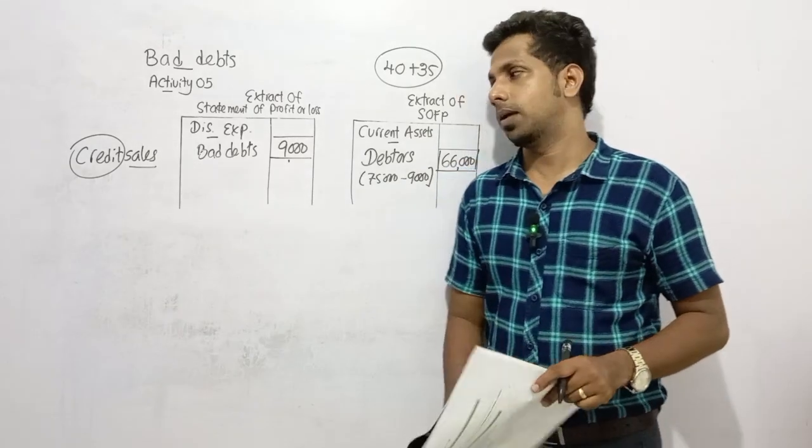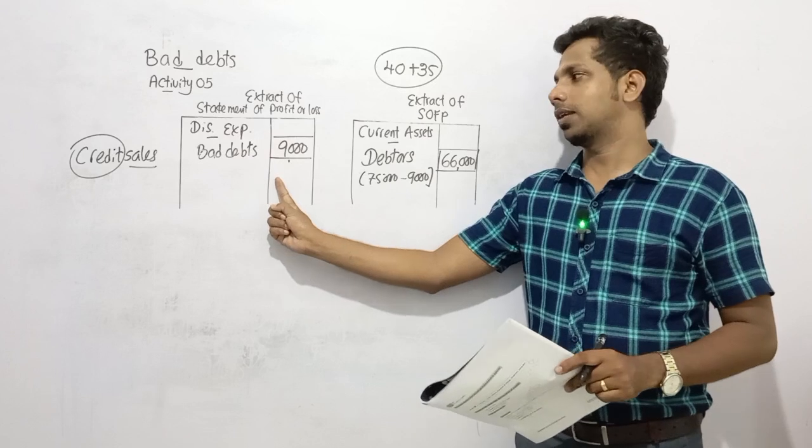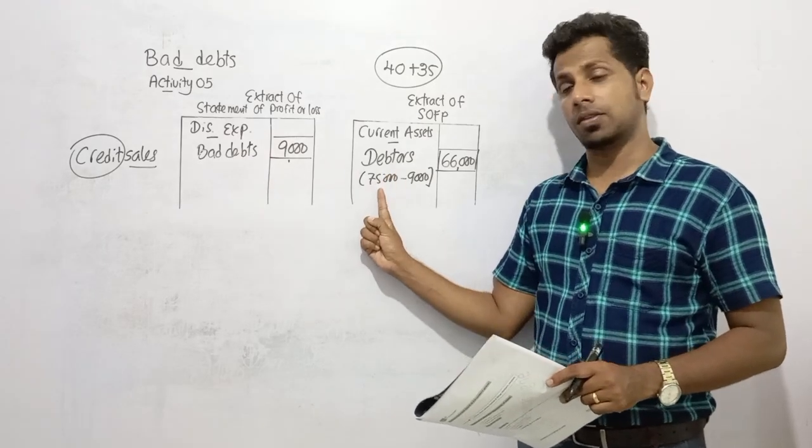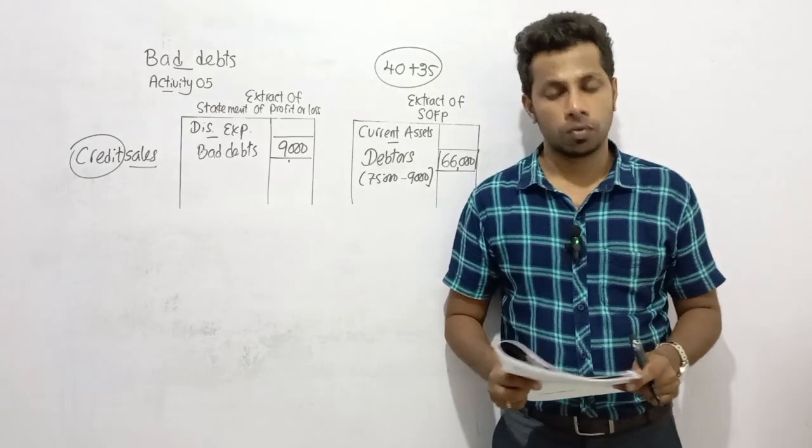What's the double entry for the bad debts? Bad debts debit, debtors credit. Bad debts we need to recognize as an expense, and because of bad debts, the debtor asset decreases. Right? I think this is clear for you all.